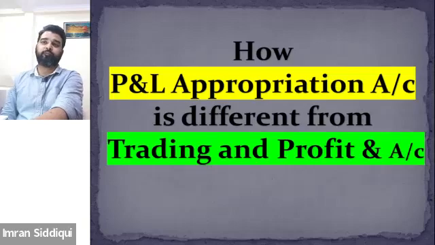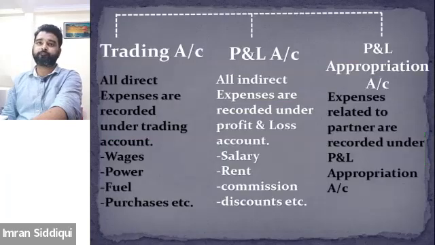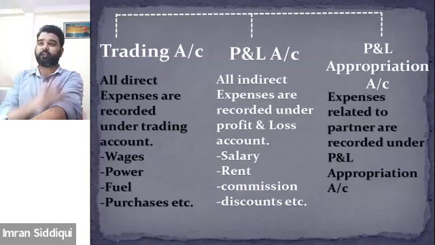So just for the purpose of differentiation, I have made a slide. See, as far as the trading account of the business is concerned, if you are able to recall, trading account is a kind of account that used to record all kinds of direct expenses of the business, right? Trading account used to record the wages of the labor, power charges, and the purchase of raw material. All those expenses which are directly connected to the business, which are considered as the direct expenses of the business, are recorded under the trading account.